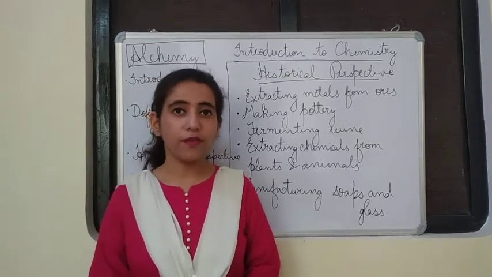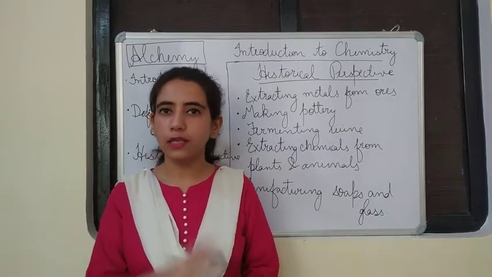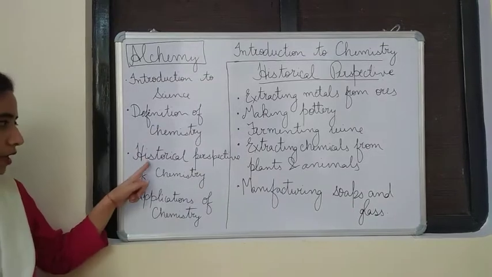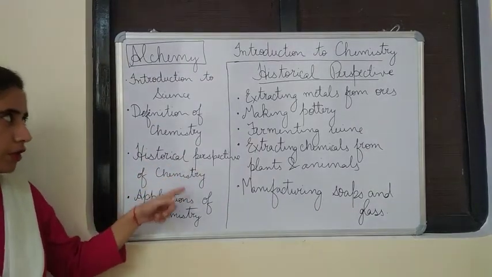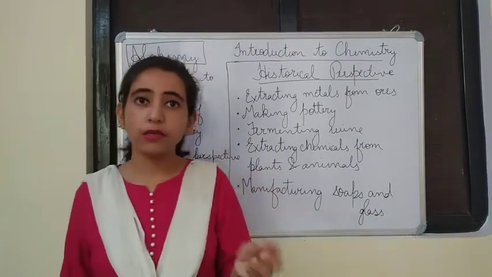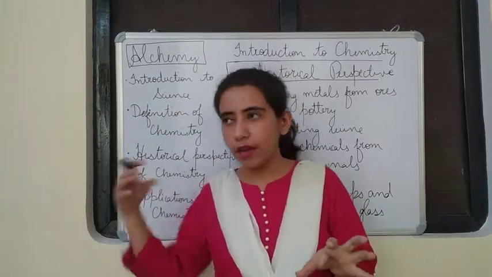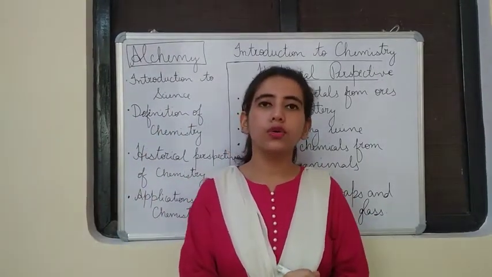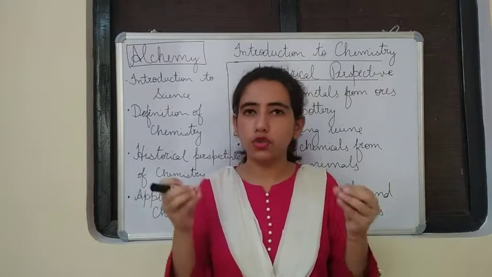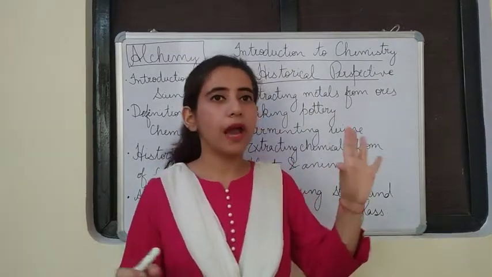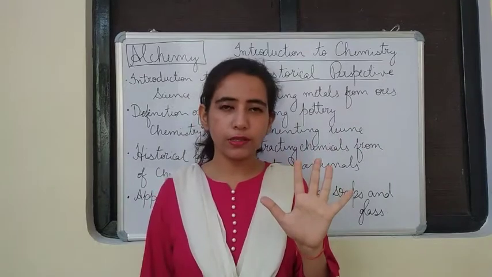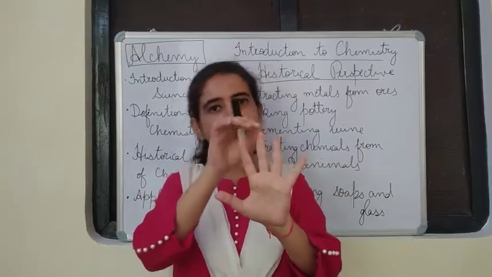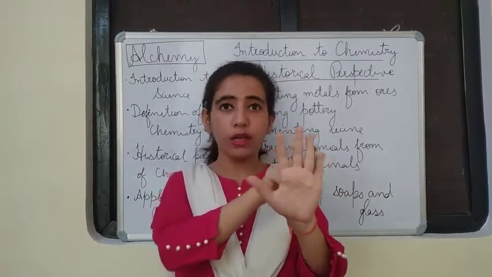Okay students, we have completed the second topic. Now we'll see the third topic, the historical perspective of chemistry. Historical perspective means the history of chemistry. Where does chemistry come from? The ancient philosophers were staunch believers that all matter is made up of 5 components, that is land, sky, air, water and fire.